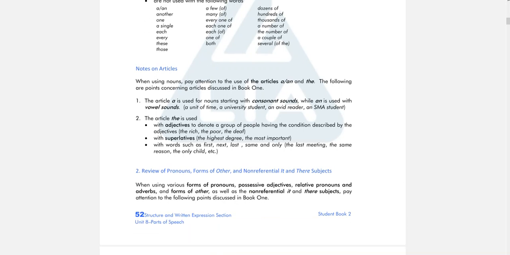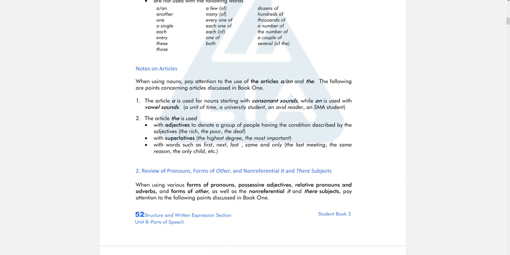Okay, and then nouns and articles. Article is a, an, or the. This is article: a, an, or the. And then article a is used for nouns starting with a consonant sound. Remember, we focus on the sound, not the letter, not the alphabet. So we see here unit. Why don't we use an, although if you can see here, this is a vowel letter, right? But when we pronounce it, we use the sound of y, unit. That's why we use a unit.